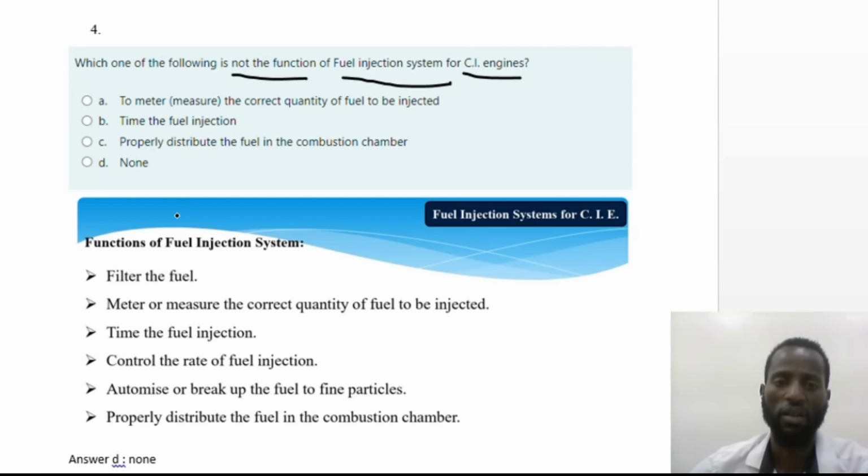So here we have the functions of the fuel injection system. The fuel injection system in a compression ignition engine is first to filter the fuel. The others are to measure the correct quantity of fuel to be injected, to time the fuel injection, and to control the rate of fuel injection also.